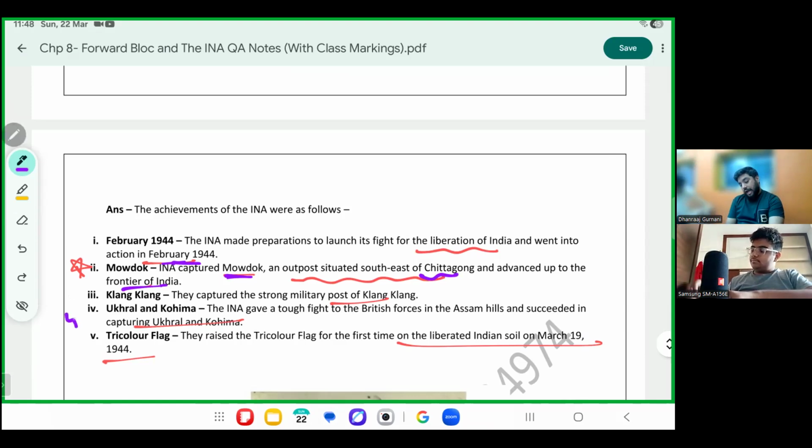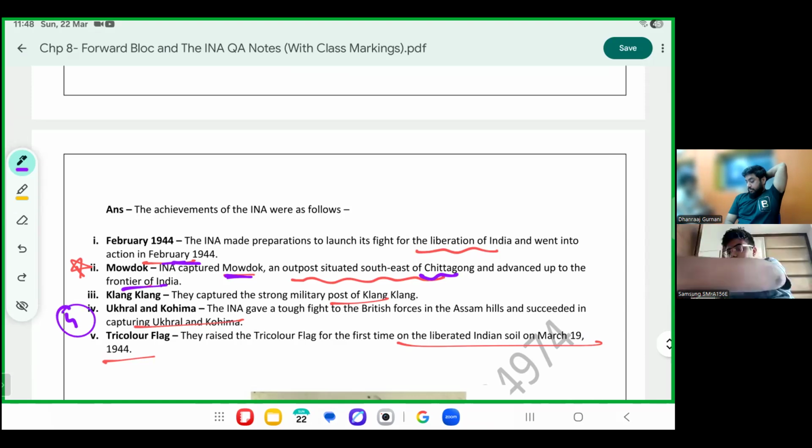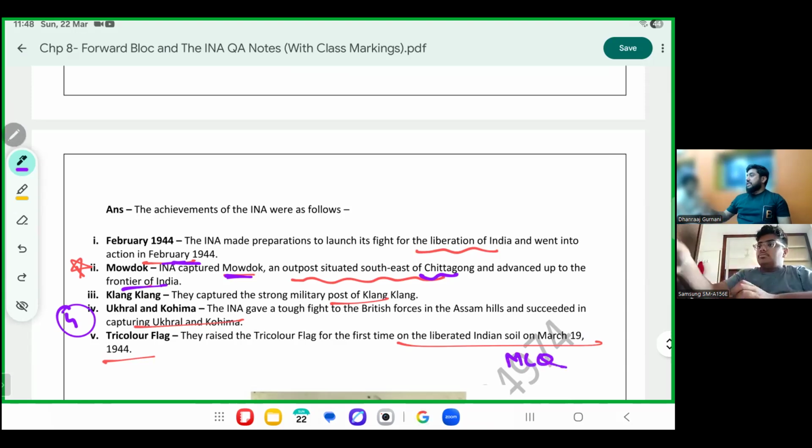Number 4, INA gave a tough fight in the Assam hills and succeeded in capturing Ukhrul and Kohima. They had raised the tricolor flag for the first time on Indian soil in 1944. Please mark for MCQ. The free India flag in East India had been raised by the INA, and the British had lost these positions on March 19, 1944.